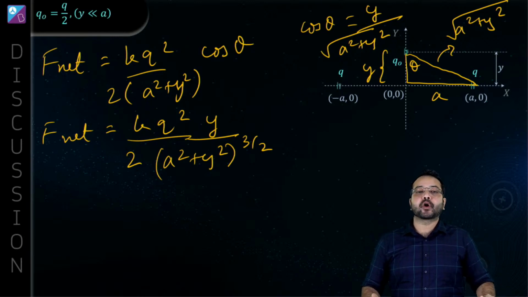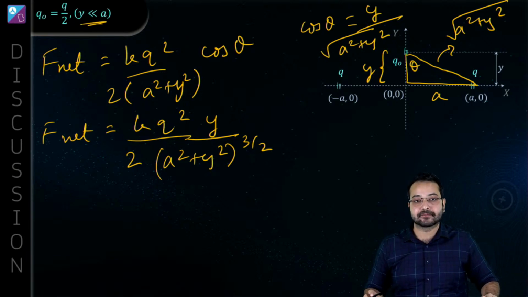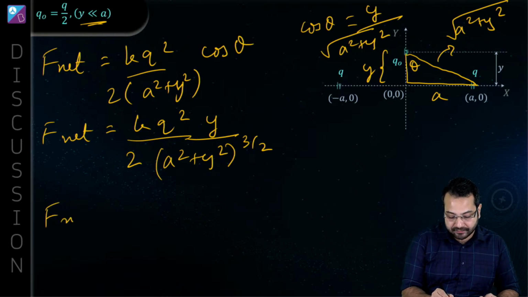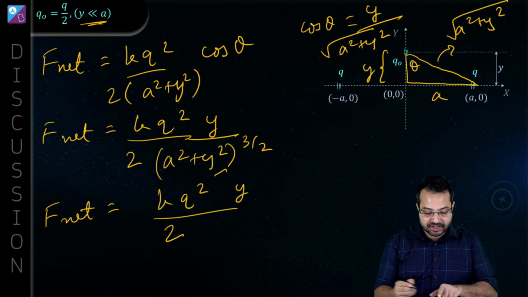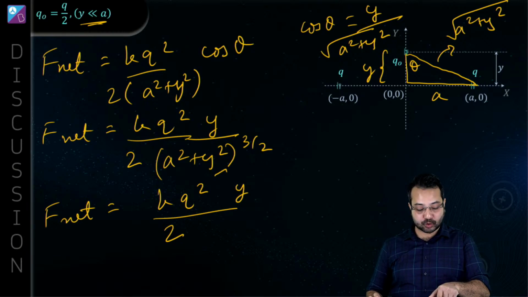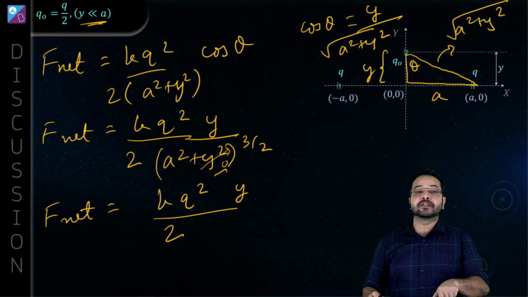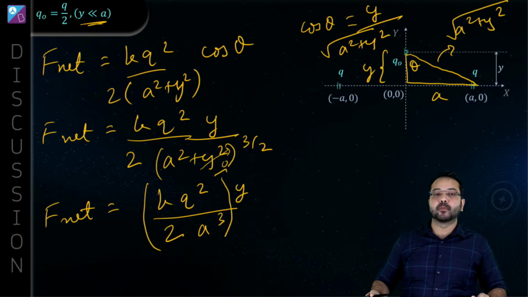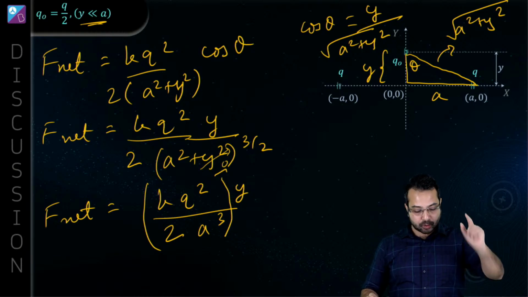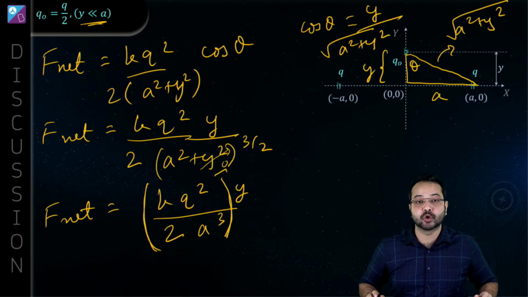Now there is an approximation that we have to make as well. We have been given that Y is much less than A. So F net is going to be equal to KQ square Y upon 2. Now this Y is much less than A, so we can neglect Y square with respect to A square. So this becomes A square to the power 3 by 2, and that gives me A cube. What did we find? We found that F net is proportional to Y. Do you agree? That is what we had to find out. All these terms in the bracket are constant, so F net is proportional to Y. Do you agree?